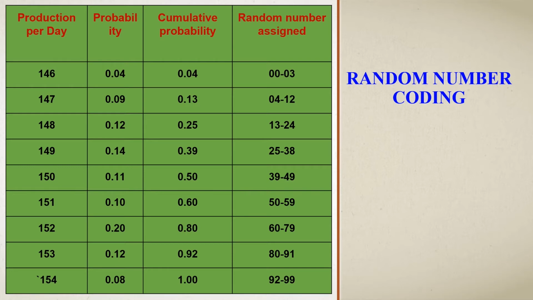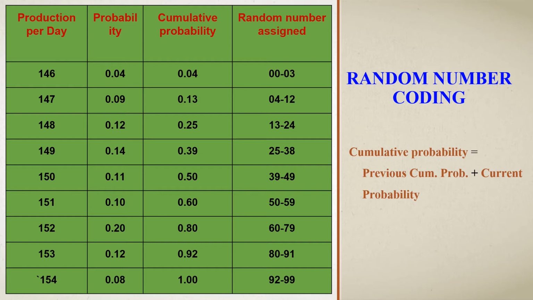To obtain the cumulative probability, we have an equation like this: previous cumulative probability plus current probability is equal to cumulative probability. Let's check with an example. The production on the first day is 146 and its corresponding probability is 0.04. So we have to calculate the cumulative probability on this first day.